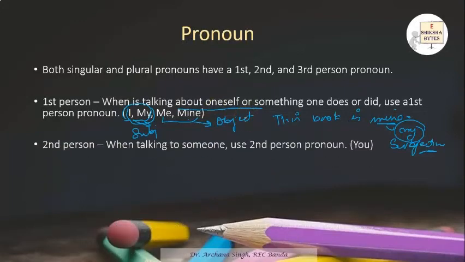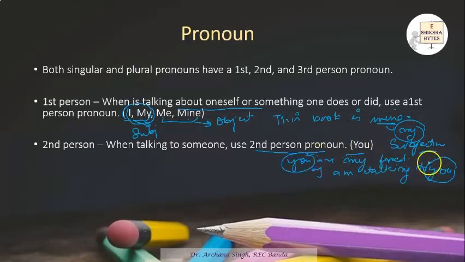Now the second person: when two people are talking, or when you're talking to someone, the second person is you. I'm talking to you. You are my friend, or I am talking to you. So the subjective case and the objective case of the second person remain the same. So you is your second person.